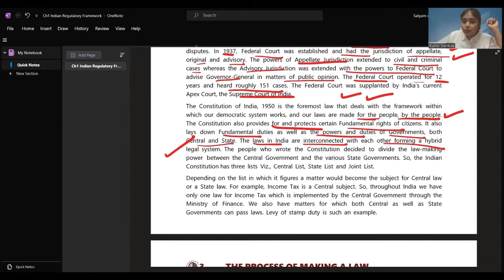People who wrote the constitution decided to divide the law-making power between center and state. People who wrote the constitution divided the law-making power between center and the state.